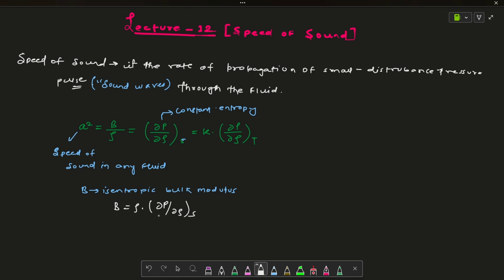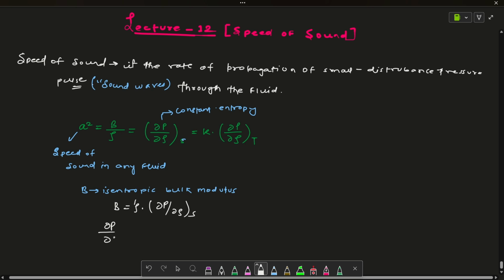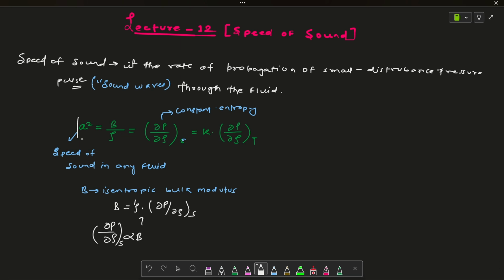That means the pressure derivative with respect to density at constant entropy is proportional to the bulk modulus, and the constant of proportionality is rho. That's where this rho comes from, and from there we get this formula.